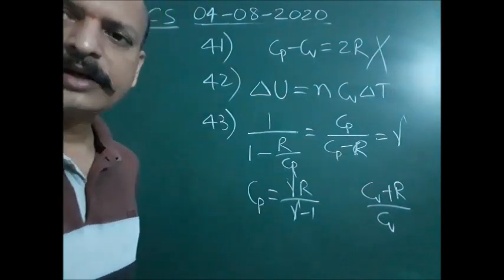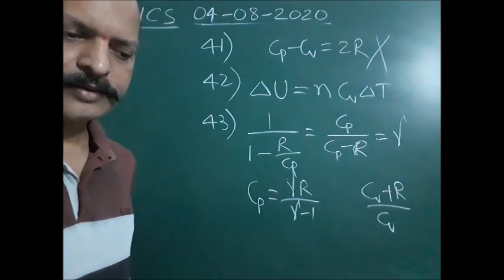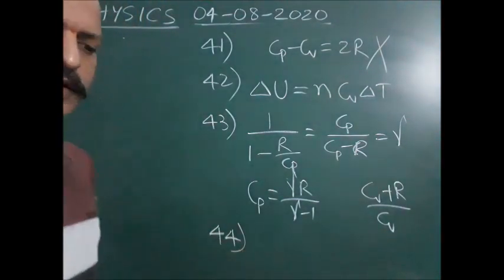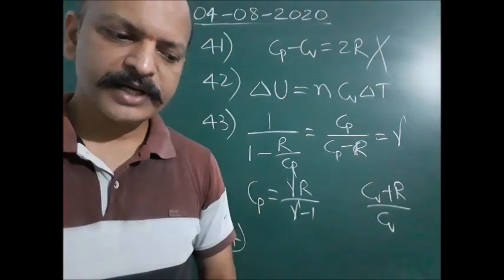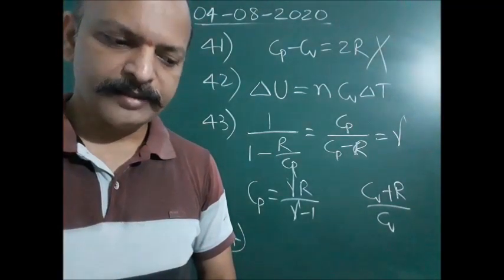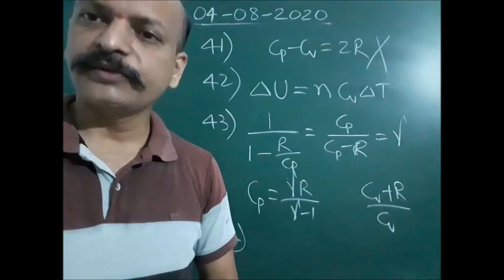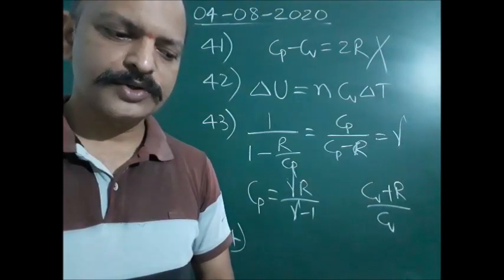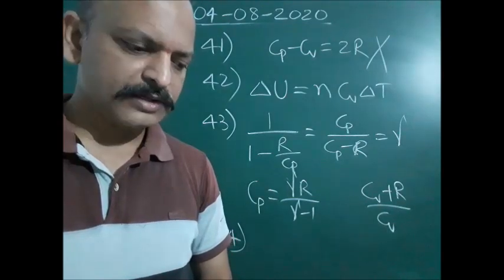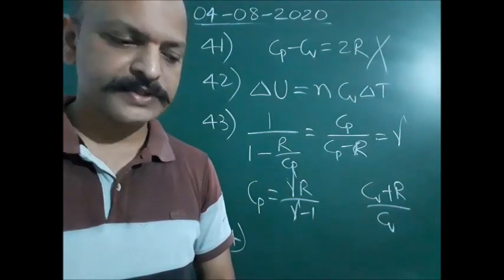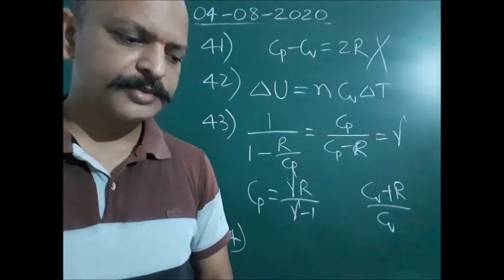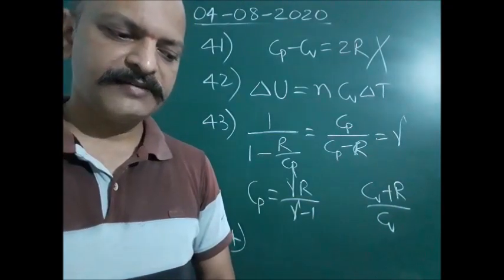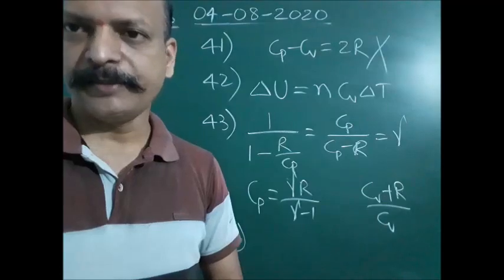Next, question number 44. Specific heats of monoatomic and diatomic gases are the same and satisfy which relation? First option, Cp of mono is equal to Cp of dia. Second option, Cp of mono is equal to Cv of dia. Third option, Cp of mono equal to Cv of dia. Fourth option, Cv of mono is equal to Cp of dia.